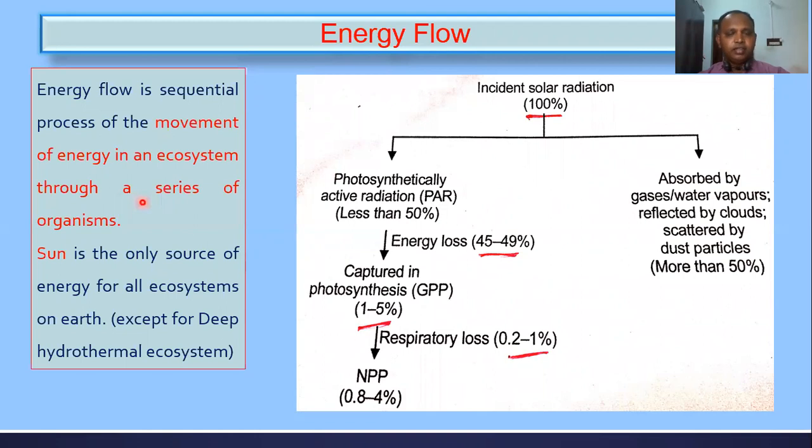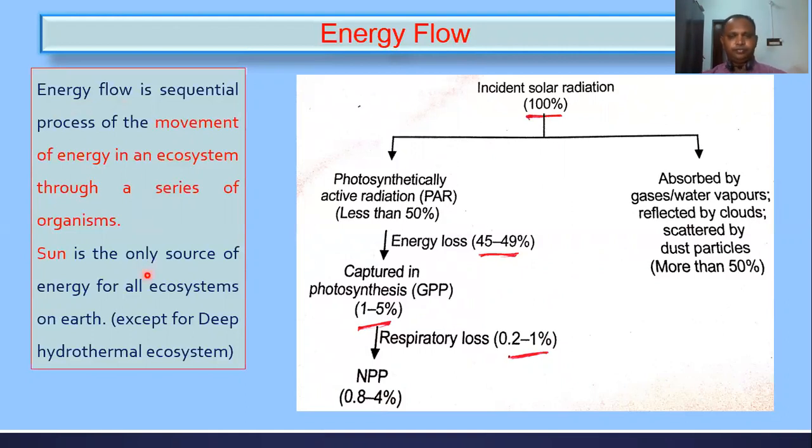How energy enters the producer and then moves to the primary consumer, from the primary consumer to the secondary and tertiary consumers and top carnivores. This sequential movement of energy in an ecosystem through a series of organisms, you can call energy flow.